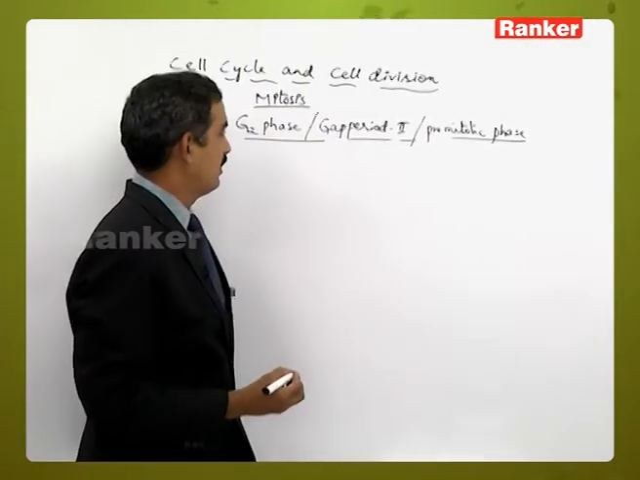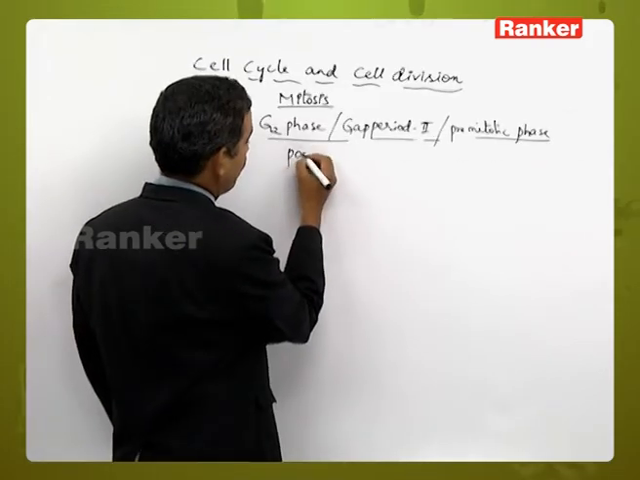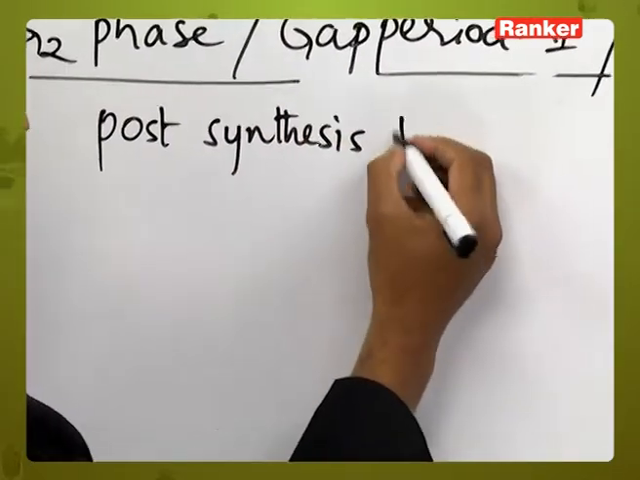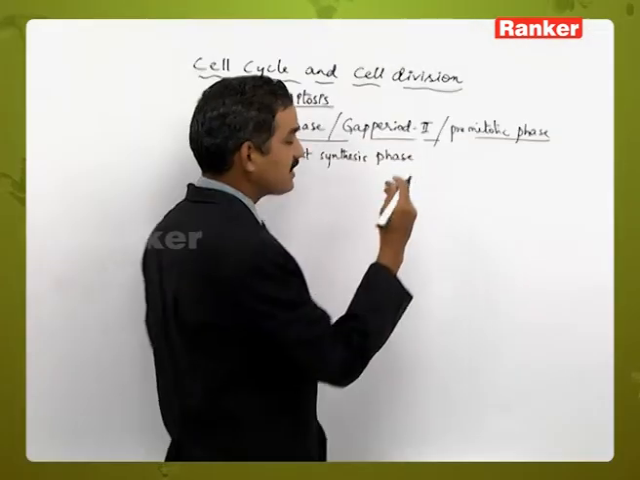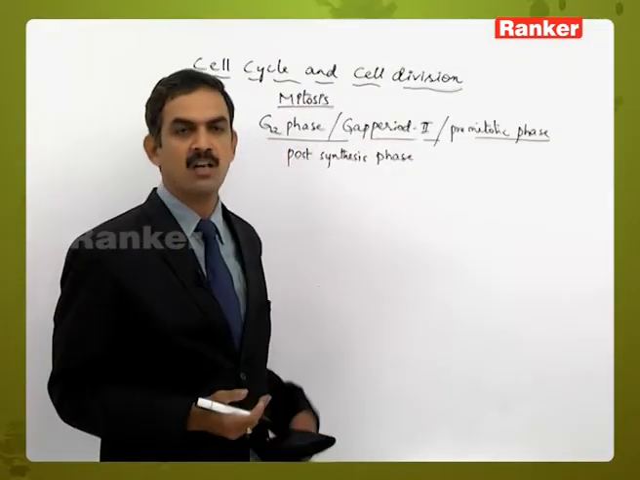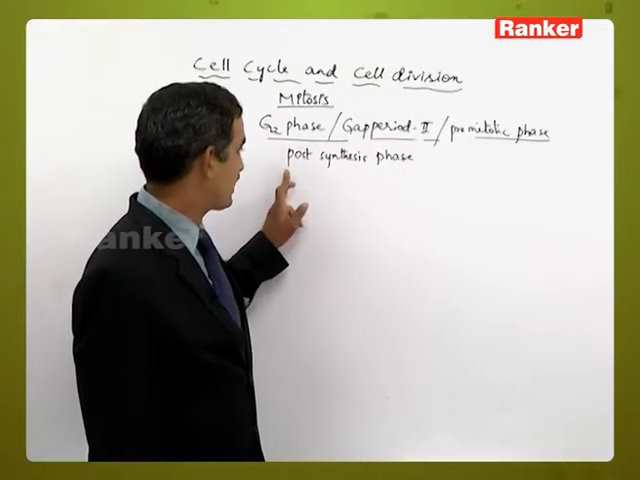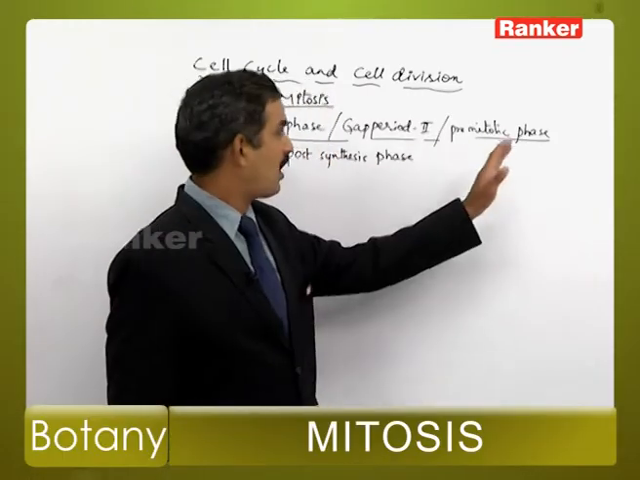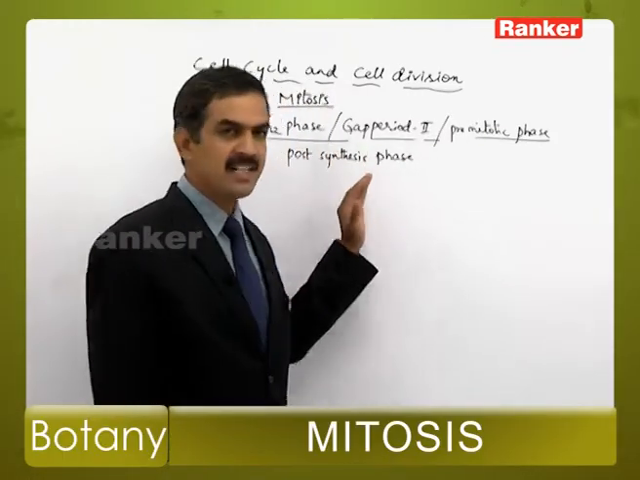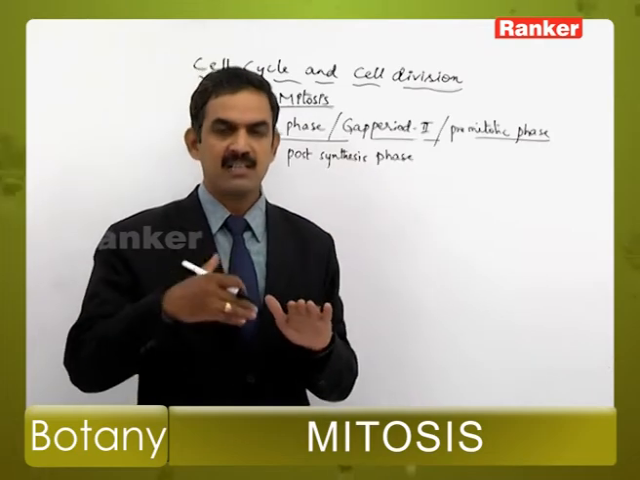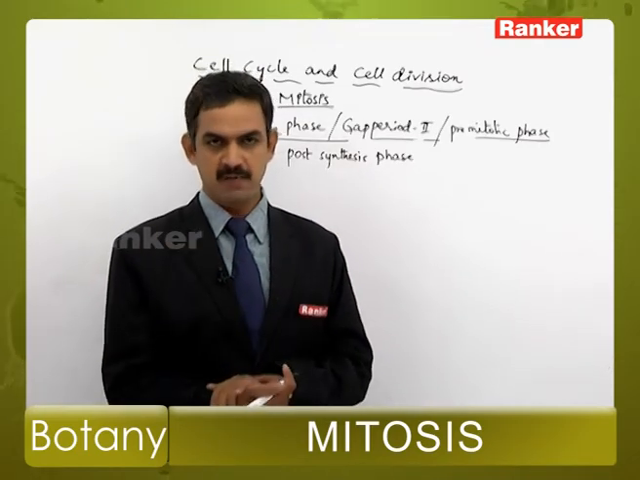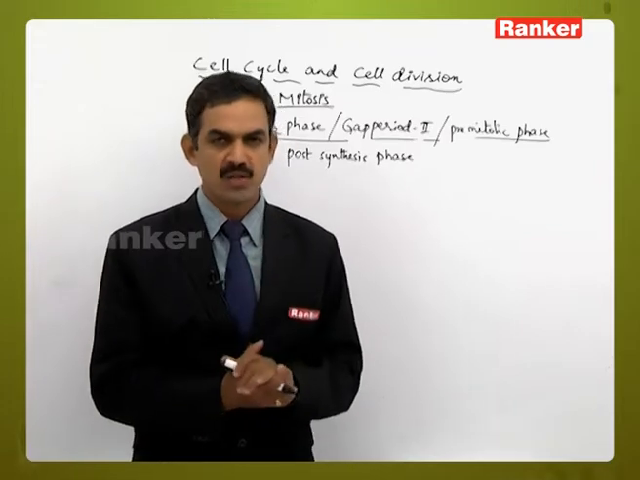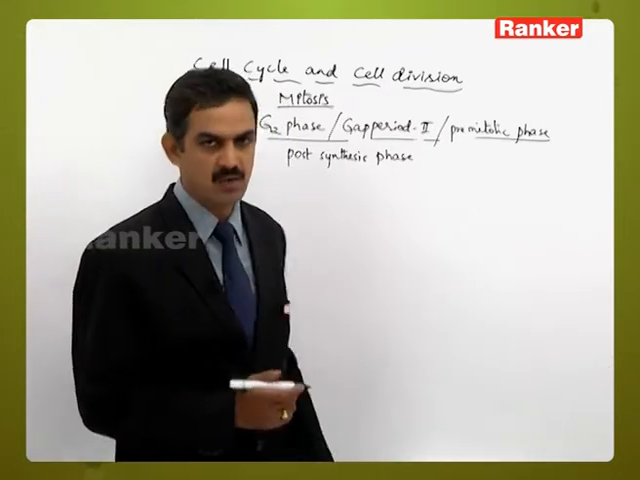So, here it is otherwise called the post synthesis phase also. What does this mean? This is a stage which occurs after the synthesis of the DNA molecule, that is why we call it the post synthesis phase. And why are we calling it pre-mitotic? After completion of this G2 phase, the interphase will be completed, then the cell will enter into the mitotic phase. So this is a stage which occurs just before the mitosis. So we call it a pre-mitotic phase also.